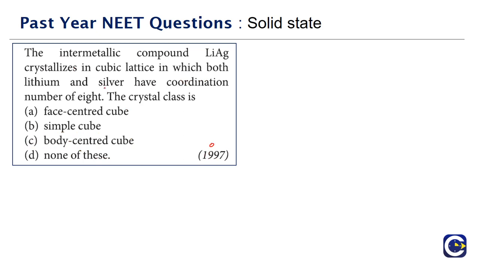Next we have a question that has come in the year 1997. The intermetallic compound LiAg crystallizes in a cubic lattice in which both lithium and silver have coordination number 8. So this is crystallizing in a cubic type of lattice where lithium and silver both have a coordination number 8. This is an intermetallic compound, it is not an ionic crystal.